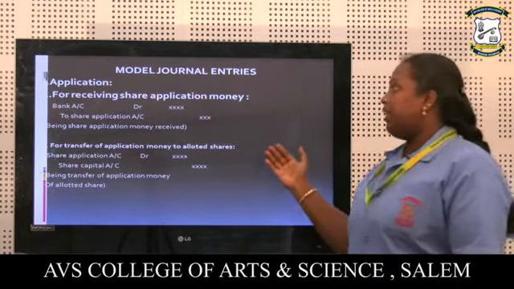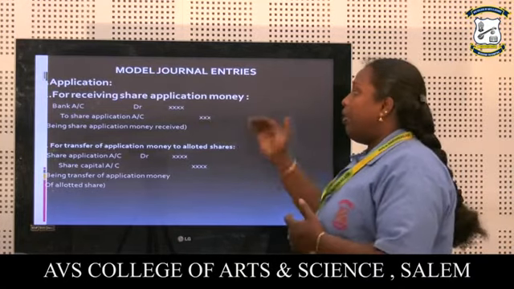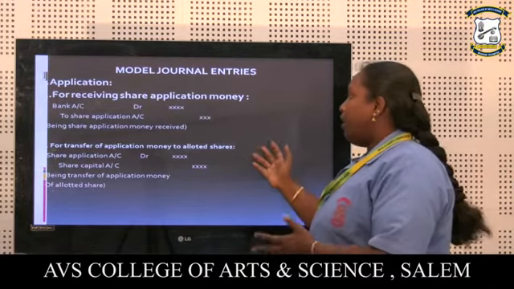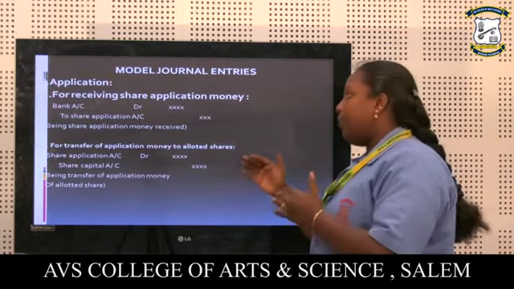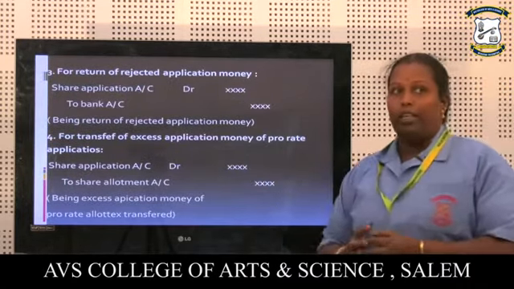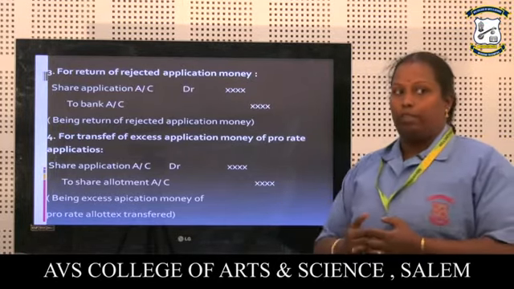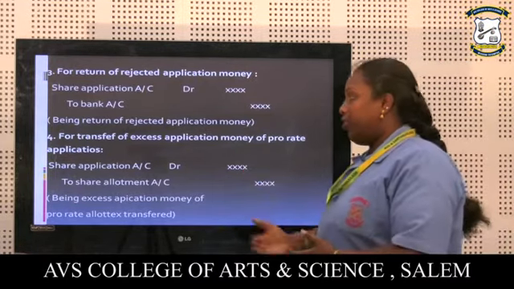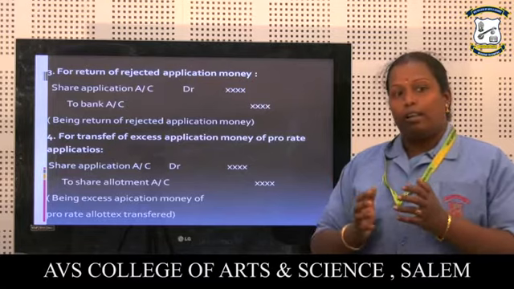Model journal entries. For receiving share application money: Bank account debit to share application account credit, being share application money received. For transfer of application money to allotted shares: Share application account debit to share capital account credit, being transfer of application money of allotted shares. For return of rejected application money: Share application account debit to bank account credit, being return of rejected application money. For transfer of excess application money on pro rata allotment: Share application account debit to share allotment account credit, being excess application money of pro rata allotment transferred.